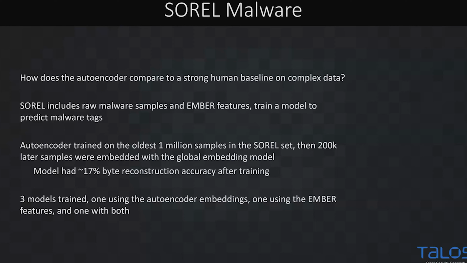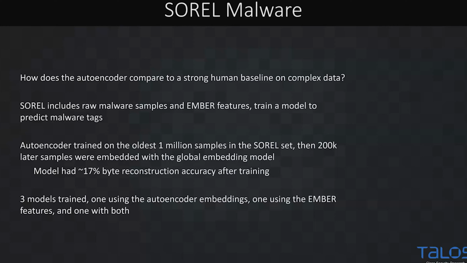We'll train an autoencoder on the first 1 million samples from the malware data set, which are the oldest samples in time. We then jump forward a little bit in time and pull 200K out, run those through the embedder, and then we again go to a random forest and train a model to predict the malware tag associated with that sample. We are going to train 3 models here.